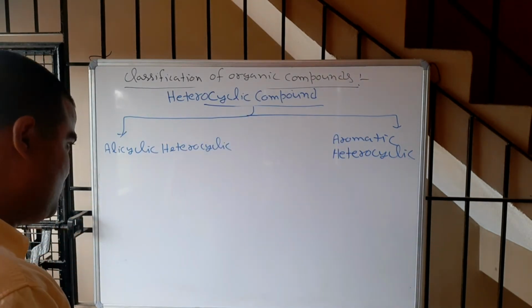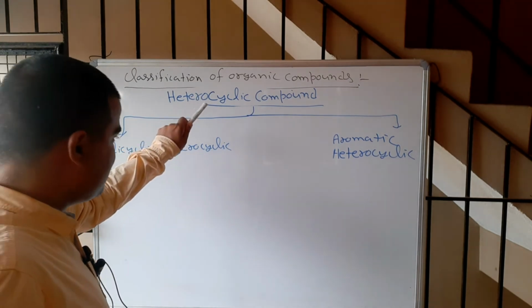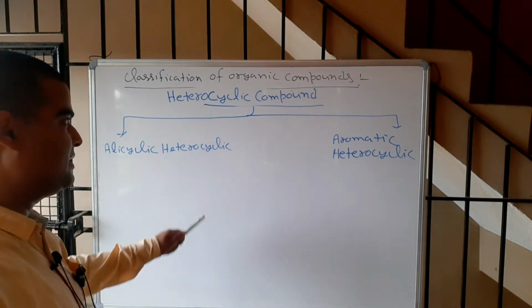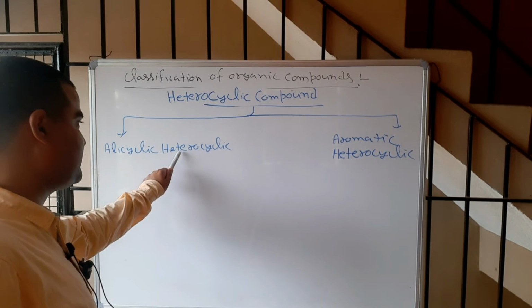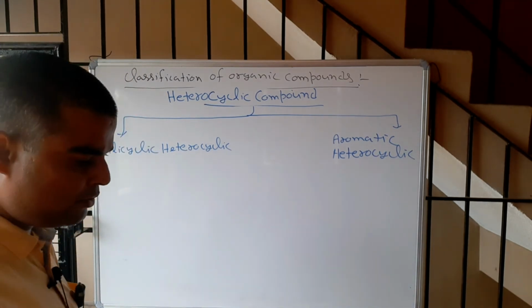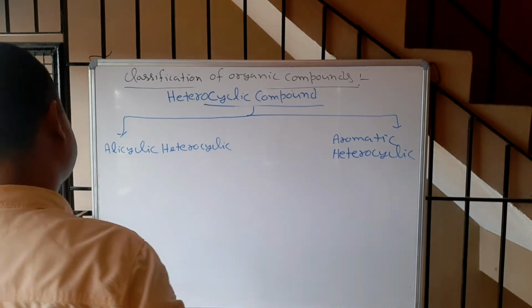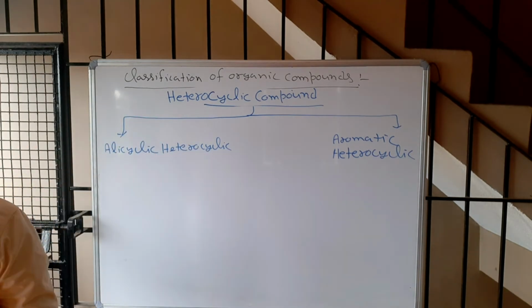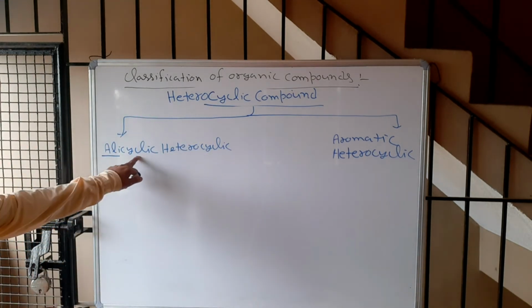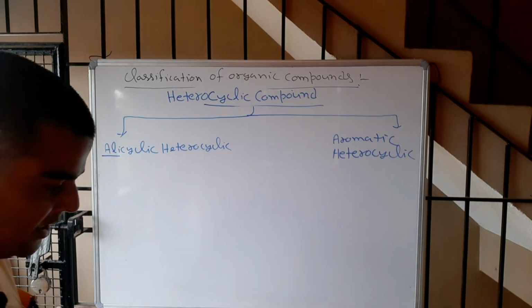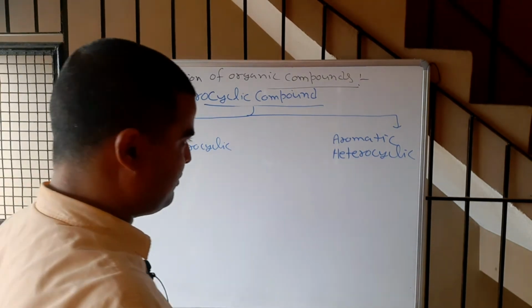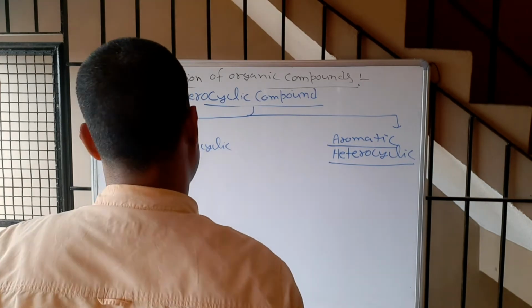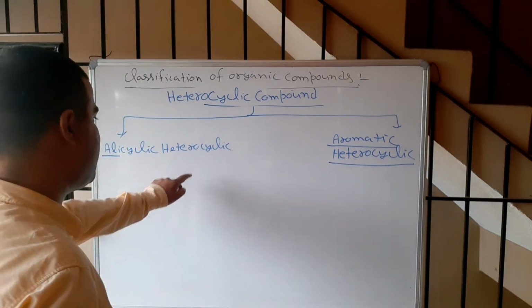Okay, now in a similar way, heterocyclic means it is a ring compound which has hetero, meaning different atoms. It means there is one or more than one heteroatom, and heteroatoms, I told you, are nitrogen, oxygen, sulfur. But this is aliphatic in nature. So heterocyclic compounds which are cyclic but aliphatic in nature are called alicyclic heterocyclic compounds. Aromatic means heterocyclic compounds which are aromatic in nature. Now first we will see the alicyclic heterocyclic.